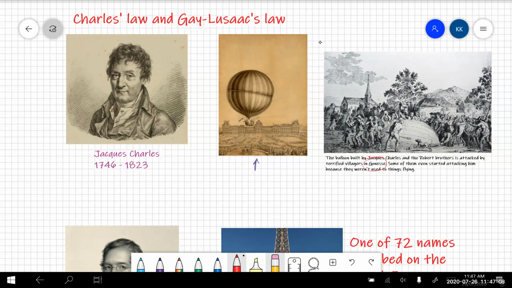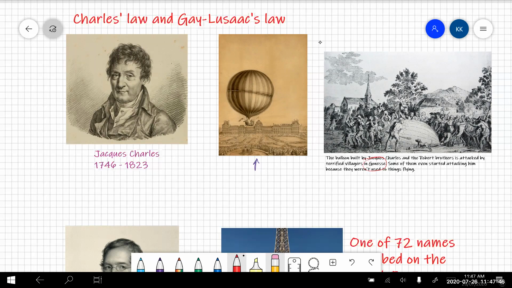He did some experiments with gases. He filled 5 balloons with 5 different gases, and he filled them until they were exactly the same volume. And then he increased the temperature. What he noticed was that all the balloons increased to the same volume if they were at the same temperature, no matter what the gas itself was. So that was his experiment.